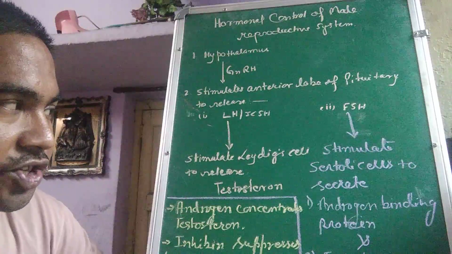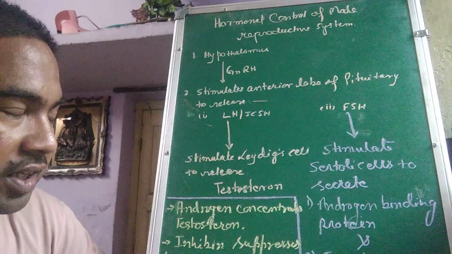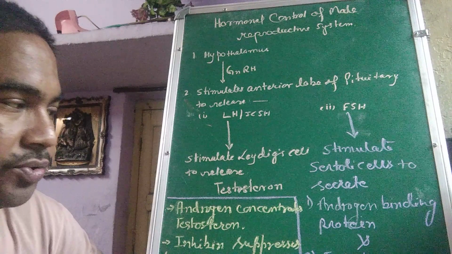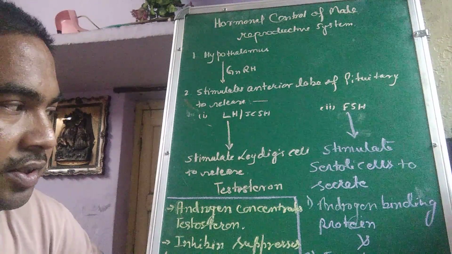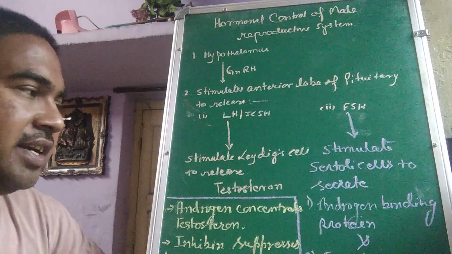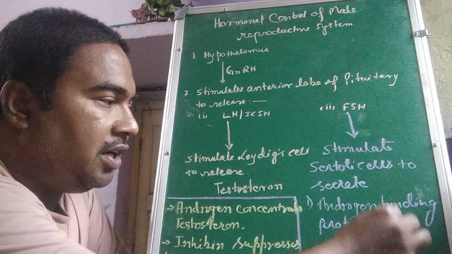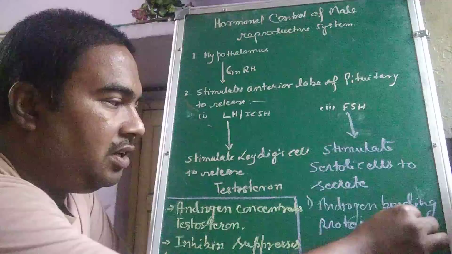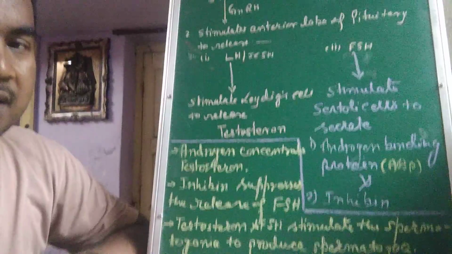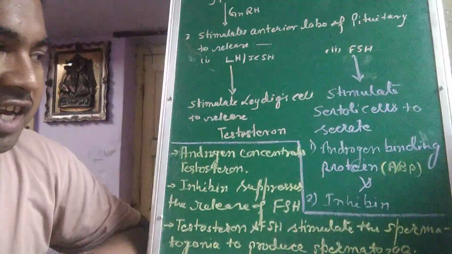Now this FSH will stimulate the Sertoli cells to produce two chemicals. One is androgen binding protein, shortly ABP, and the other is inhibin.